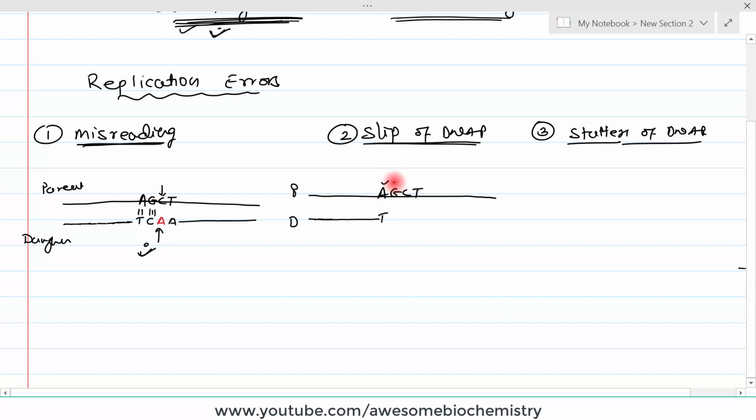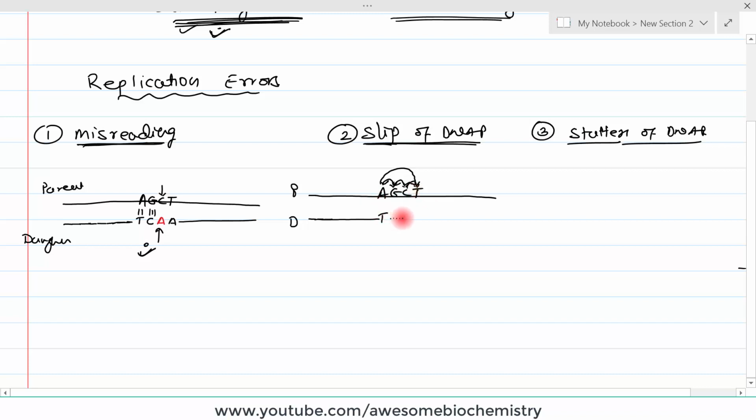Then ideally it should move to the next nucleotide and add G over here, then read C and add G. What I want to convey is that it reads one nucleotide and has to move exactly to the next nucleotide, one nucleotide at a time. But sometimes DNA polymerase jumps directly, skipping 2 or 3 nucleotides. So here the DNA polymerase is slipping through the parent strand.